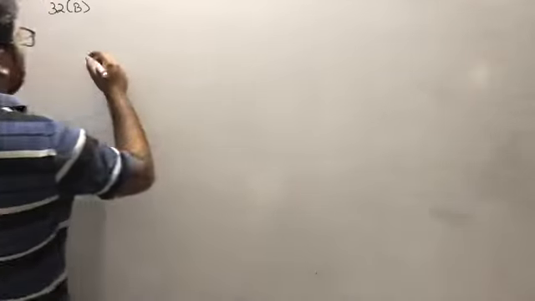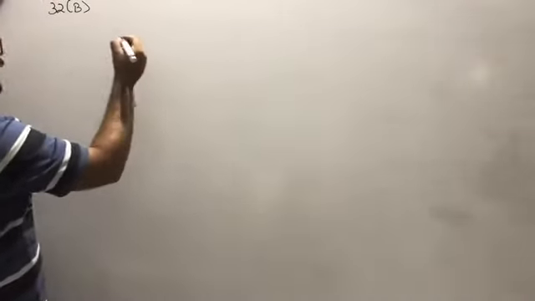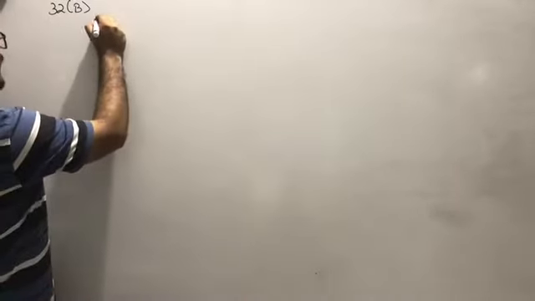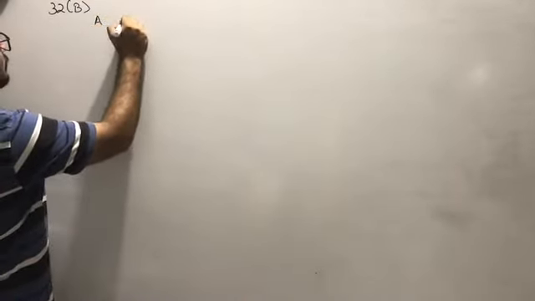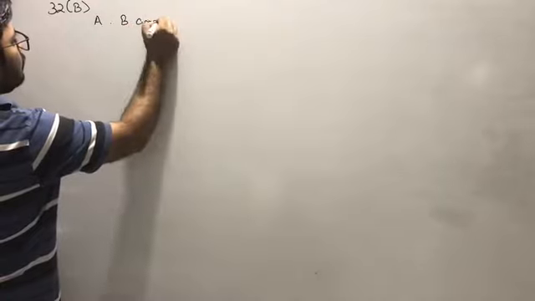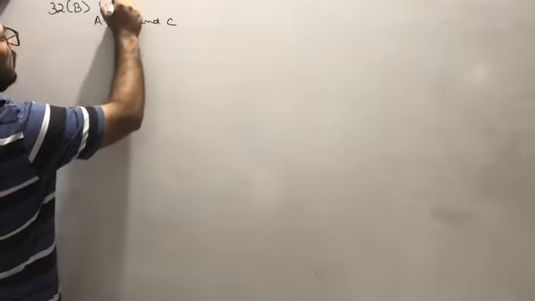Now C retires. So first of all, I need to calculate the new profit sharing ratio and the gaining ratio. A, B and C are our partners. This is the working note.